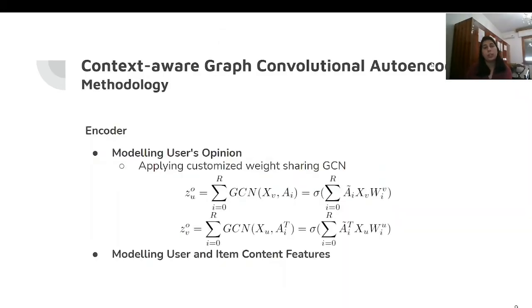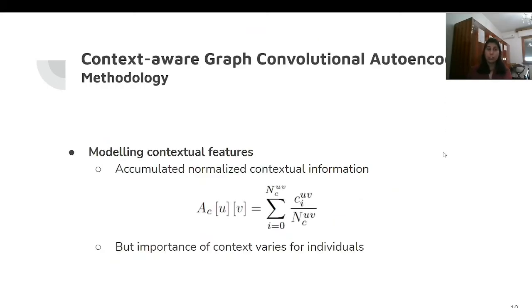Next, I will explain the encoder of our model. Basically, in order to model the user's opinion, we have a customized weight sharing GCN, which allows us to send the message to the neighbors based on the rating on the edge. As shown in the equation, we have a weight matrix W_R for propagating the message from the edge. In order to model the user and item content features, we have used the dense neural network. Originally, we have a 3D matrix between the user, item, and context, which basically represents the context information between the user and the item when the user provided the opinion.